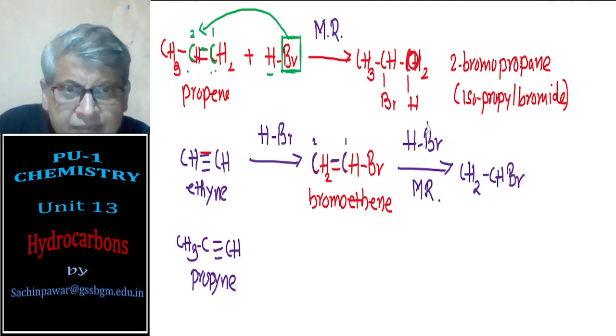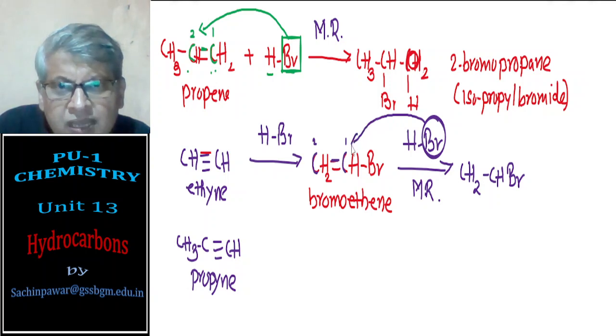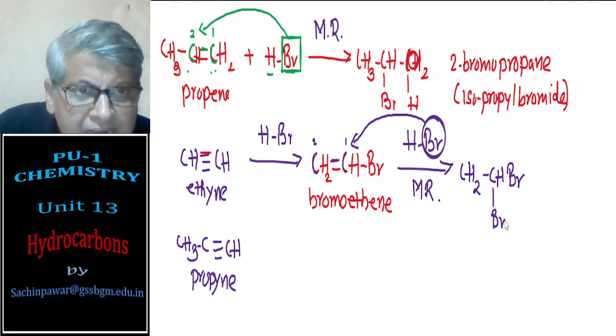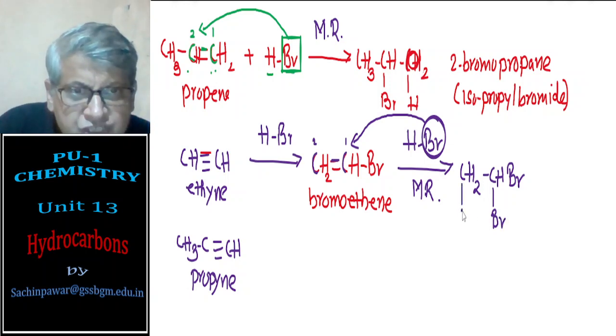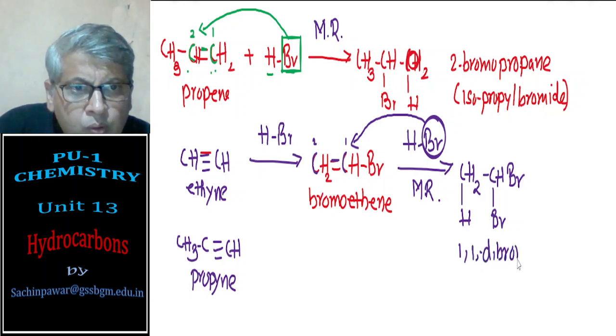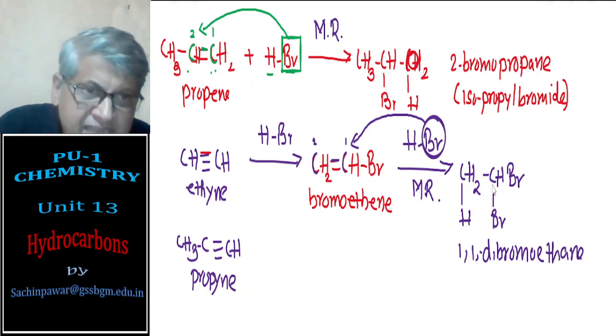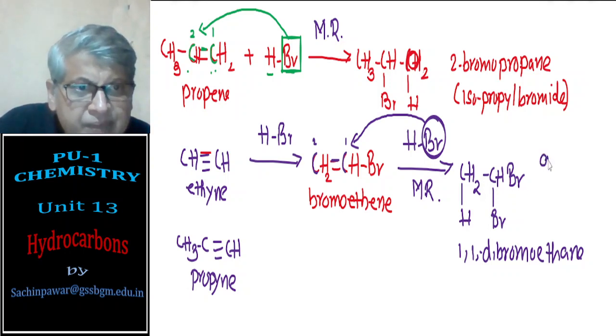The Br atom should go to that carbon atom of the double bond which is attached to the least number of hydrogen. Therefore I will get Br here and H here. So this is now 1,1-dibromoethane, and with two halogen atoms on the same carbon atom, they are called geminal dihalides.